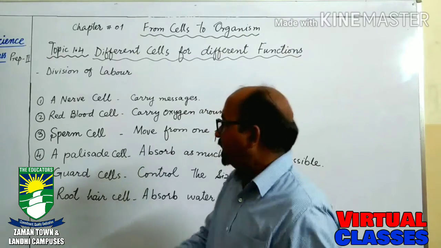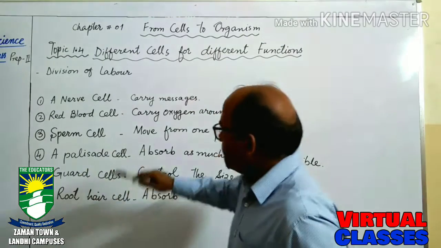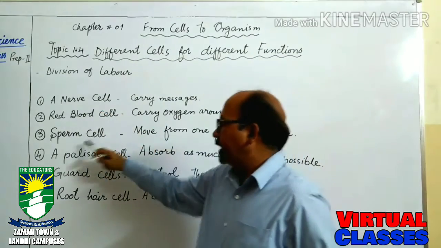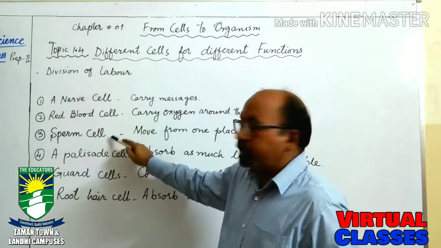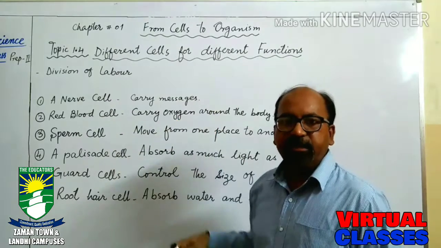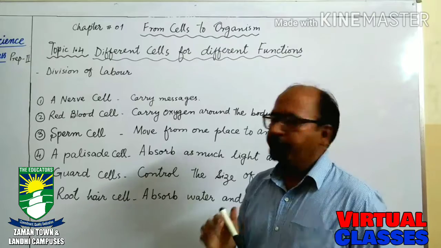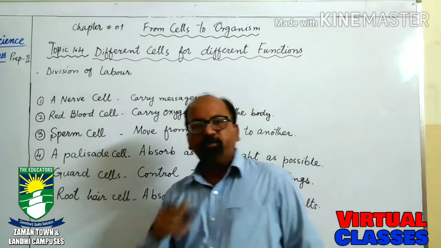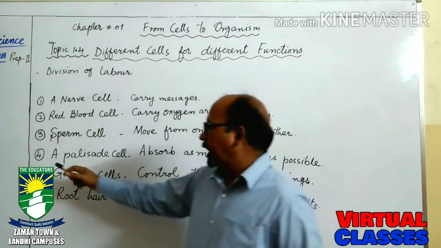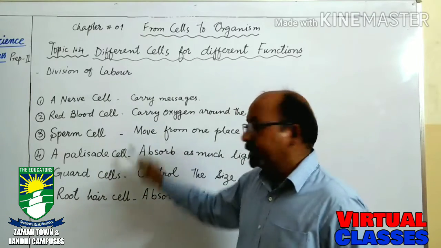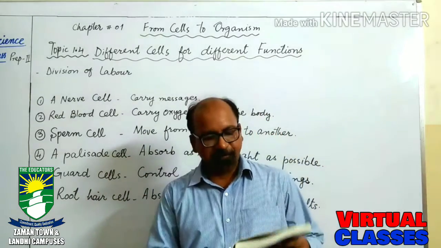Next one is the palisade cell. Up till now we have seen nerve cells, red blood cells, and sperm cells. These all three cells are present in the animal's body, the human body. But the next three cells which we are going to discuss are the palisade cell, guard cells, and root hair cells. These are part of plant cells.